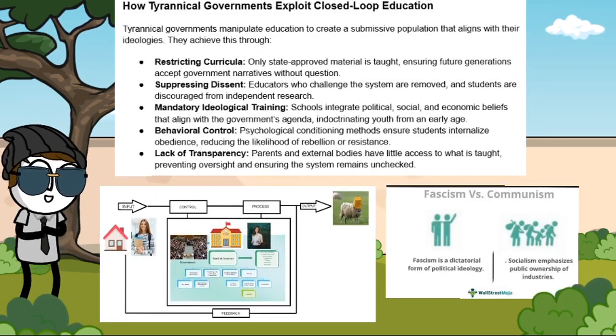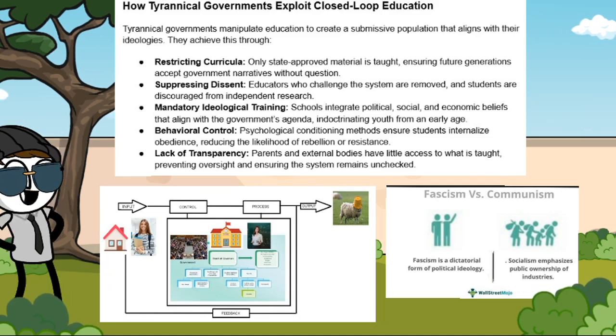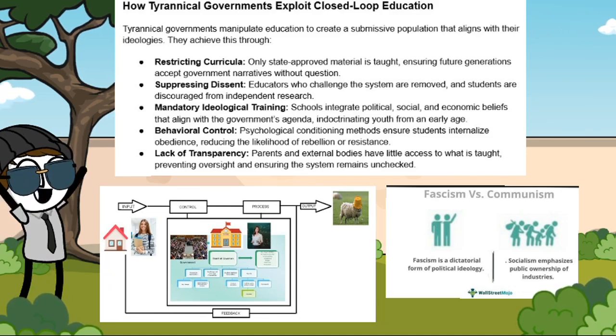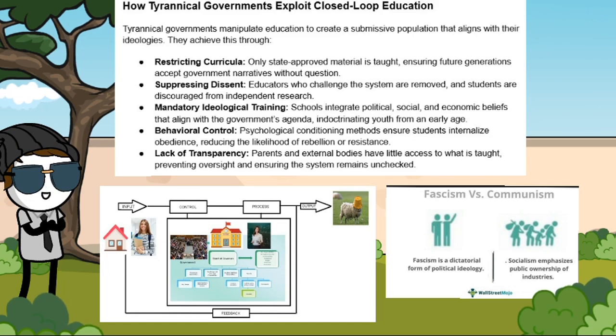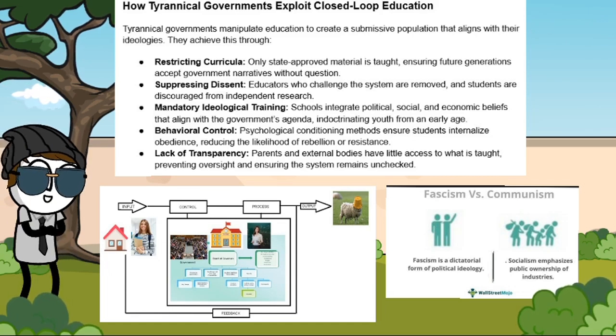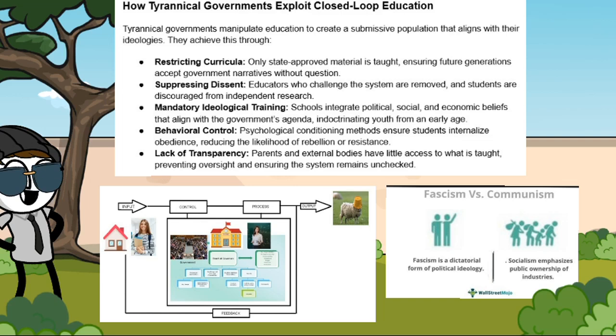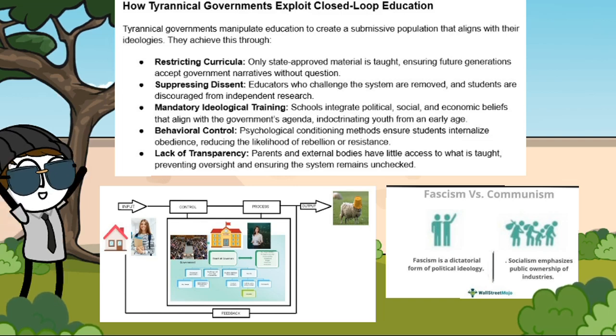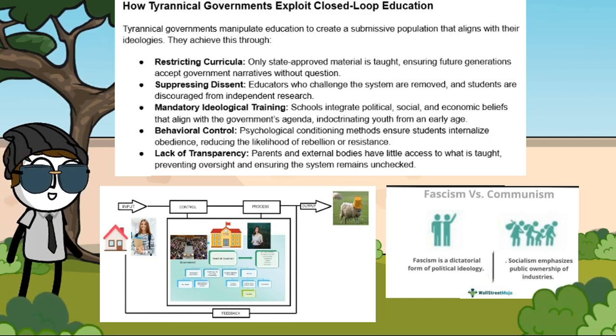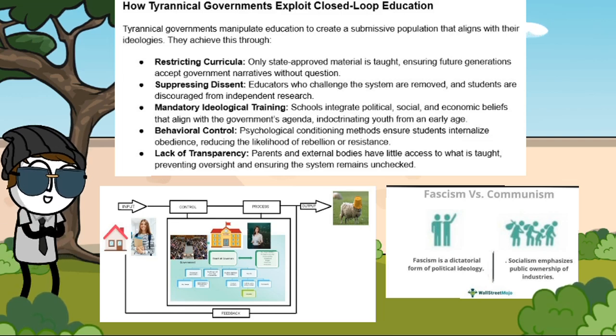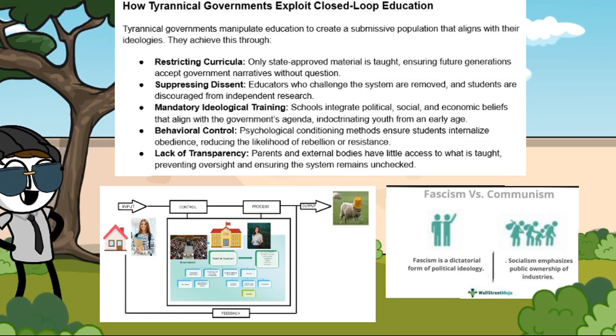How tyrannical governments exploit closed-loop education. Tyrannical governments manipulate education to create a submissive population that aligns with their ideologies. They achieve this through restricting curricula. Only state-approved material is taught, ensuring future generations accept government narratives without question. Suppressing dissent. Educators who challenge the system are removed and students are discouraged from independent research.